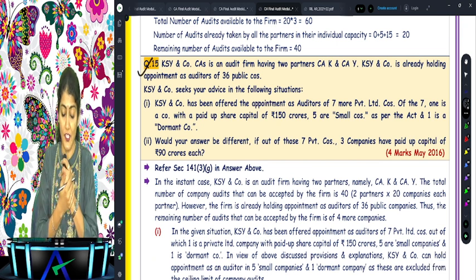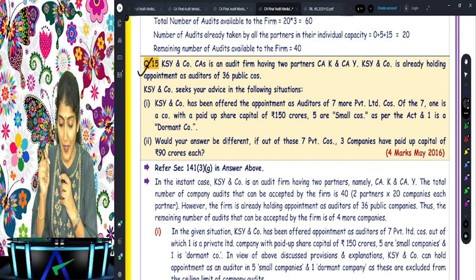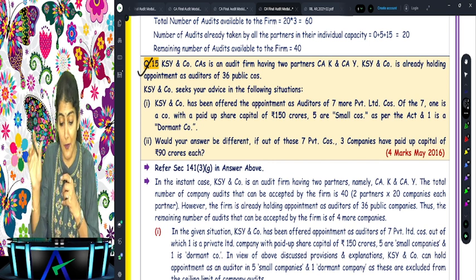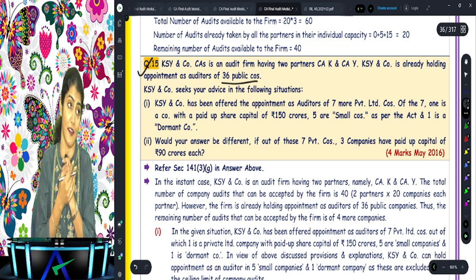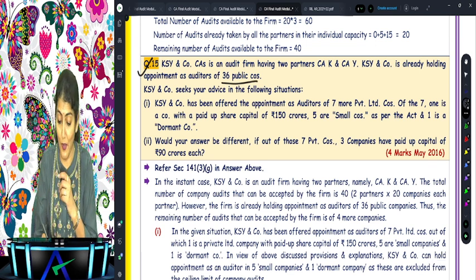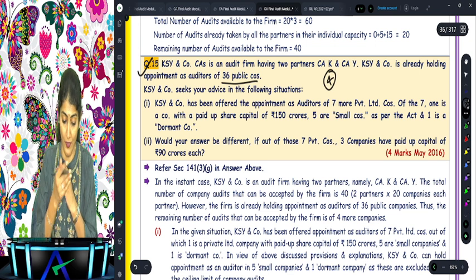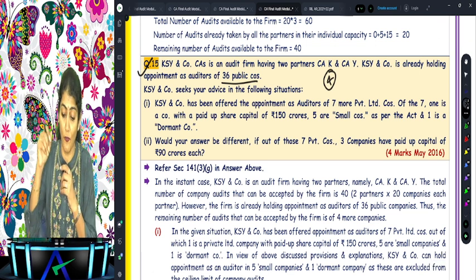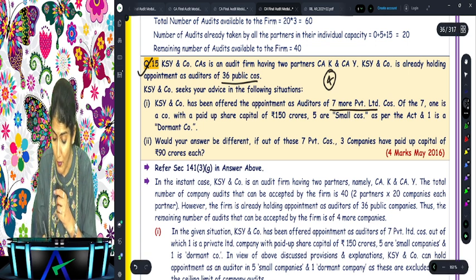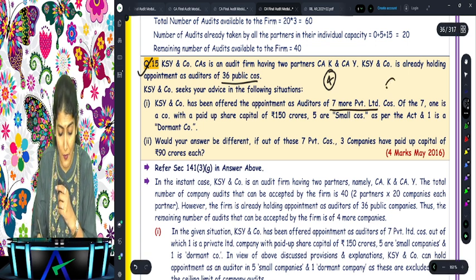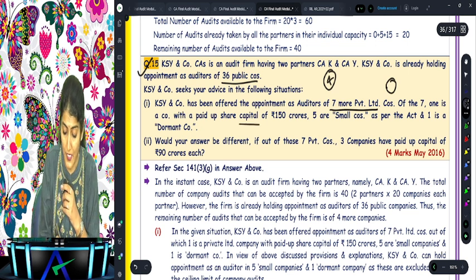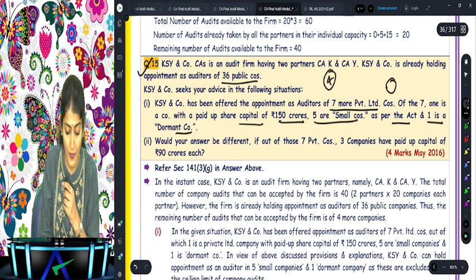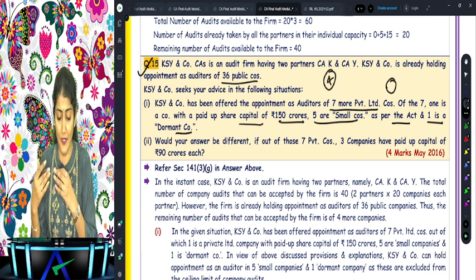XKSY and Company, Chartered Accountants, is an audit firm having two partners, K and Y. KSY is already holding the audit of 36 public companies. So how many audits are remaining? Only 4 audits. Now, KSY needs your advice in the following situation. KSY has been offered an appointment as an auditor of 7 more private companies. Of the 7, one company has a paid up share capital of 150 crore, 5 are small companies as per the Act and one is a dormant company. Can they accept all these 7 audits?